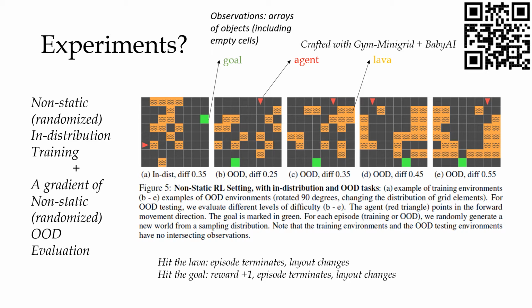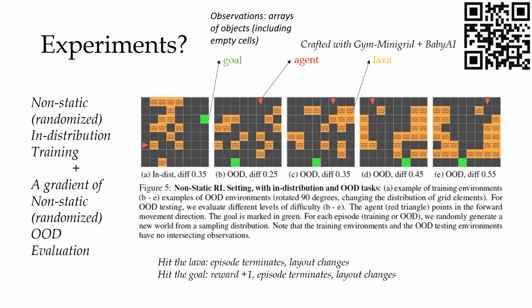Please check the details of the encoder in the manuscript. In the experiments, we employ the non-static training procedure, which means that the agent is trained on a different layout in each episode. The layout generation of the training procedure is controlled by a difficulty parameter. In figure 5a, the difficulty parameter is 0.35.